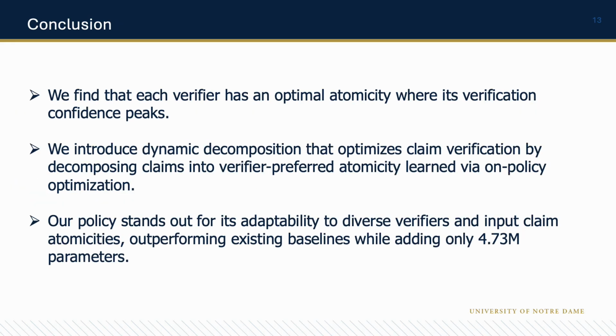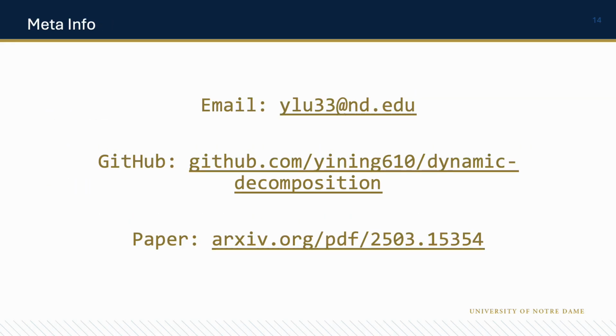To conclude this paper, we first find that each verifier has an optimal atomicity where its verification confidence peaks. Therefore, we introduce dynamic decomposition that optimizes claim verification by decomposing claims into the verifier-preferred atomicity learned via on-policy optimization. And our policy stands out for its adaptability to diverse verifiers and input claim atomicities, outperforming existing baselines while adding only 4.73 million parameters.